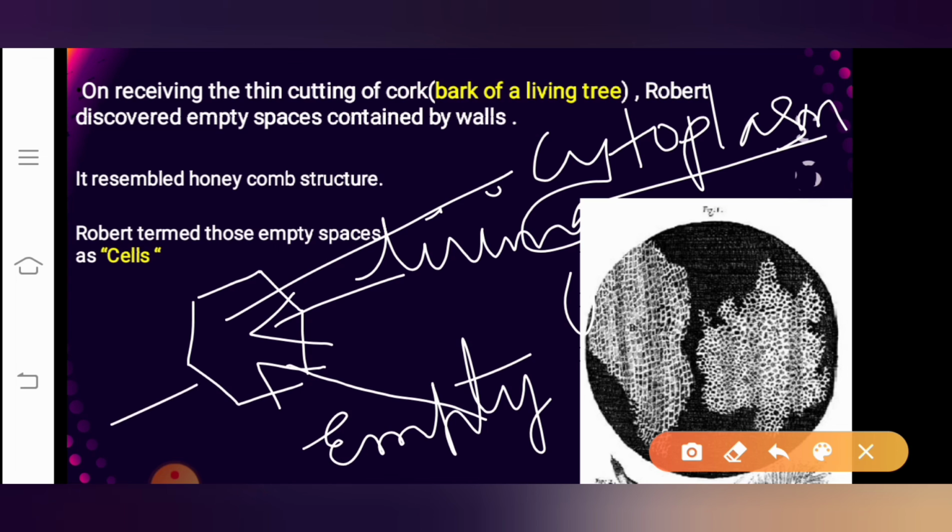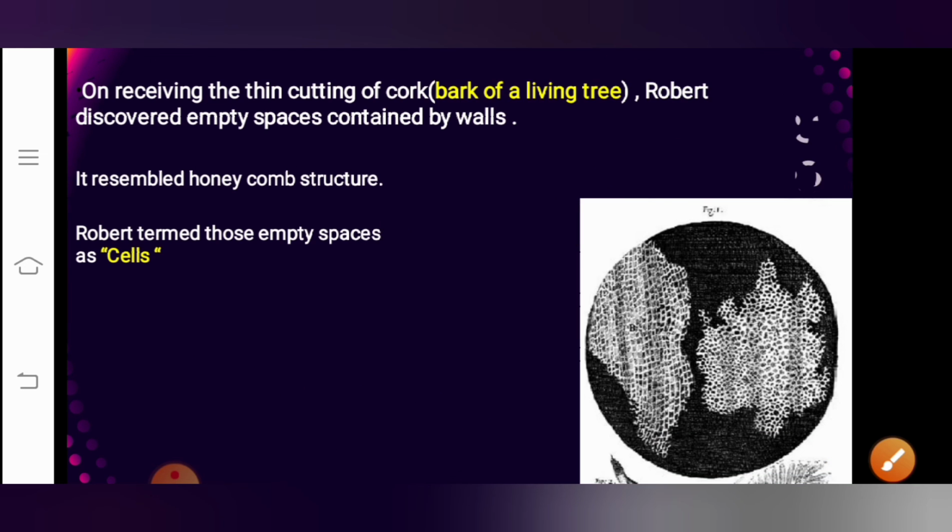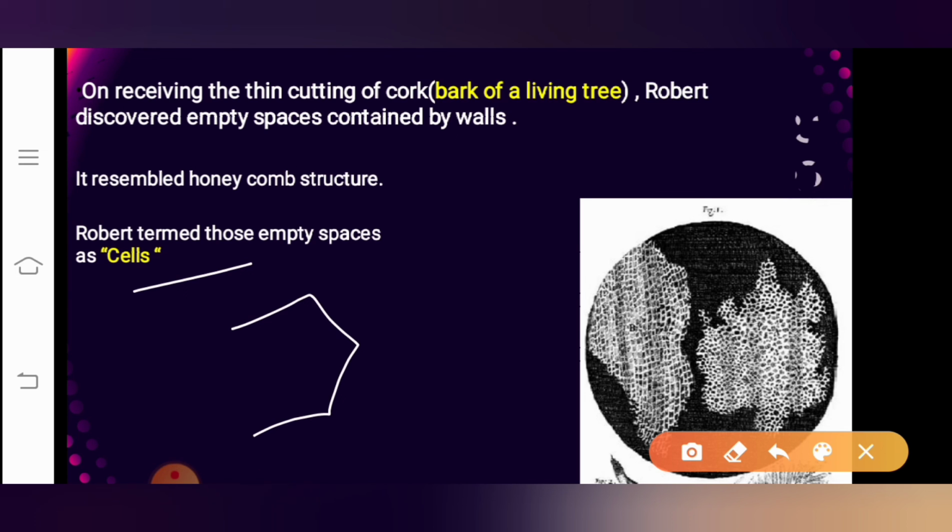Robert called these compartments cells, because the word cell means a small room in Latin. Clear? But Robert Hooke did not know what other things are present inside the cell, because his microscope was not efficient enough to observe the things inside this honeycomb-like structure. However, later many other scientists found the cell organelles inside the cell, and this is how the cell was discovered. Clear?